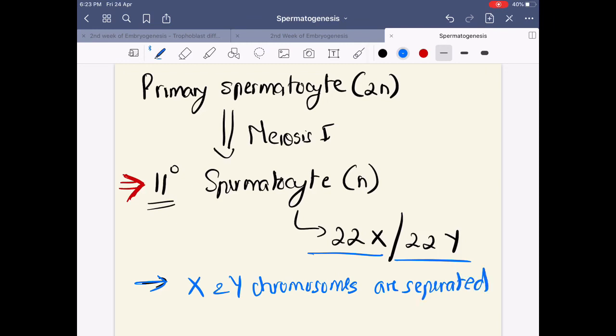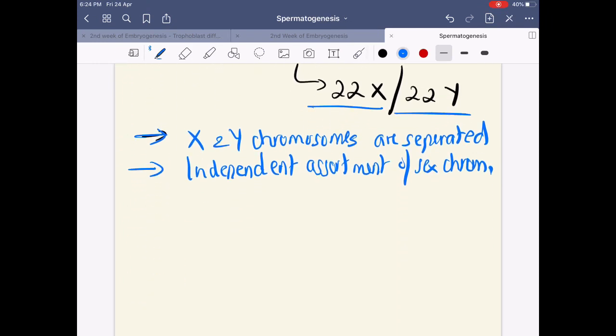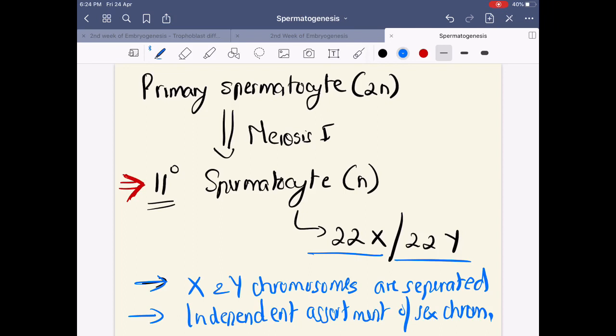And this is also where you call it independent assortment of sex chromosomes. This is where independent assortment of sex chromosomes occurs at this stage, and it roughly takes about 22 days. This process by which the primary spermatocyte becomes a secondary spermatocyte takes roughly 22 days.